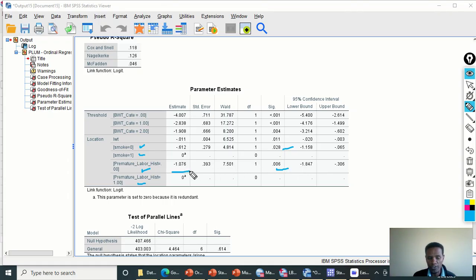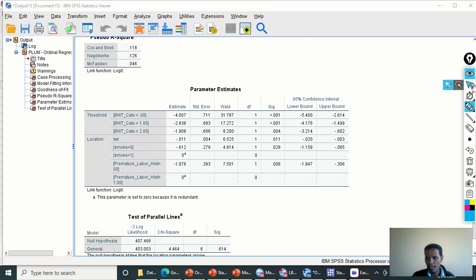Because the beta coefficient is negative, the probability of being in the low birth weight baby category will be less by 1.076 compared to the heavier categories. But what we want is the odds ratio, and the odds ratio is not reported here, only the beta coefficient. So we will follow another procedure to report this odds ratio. Okay, so we'll see that.